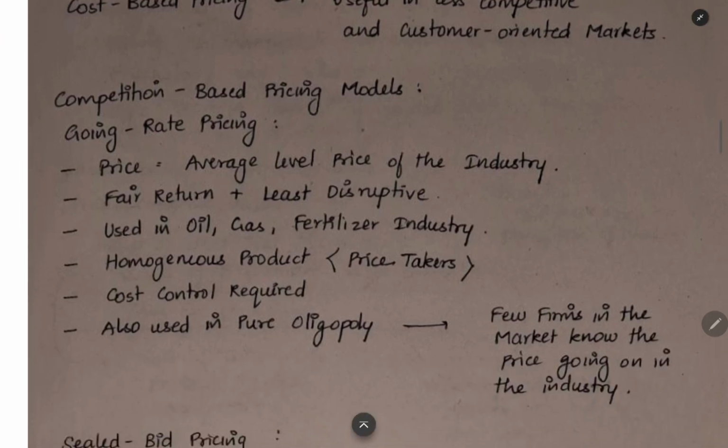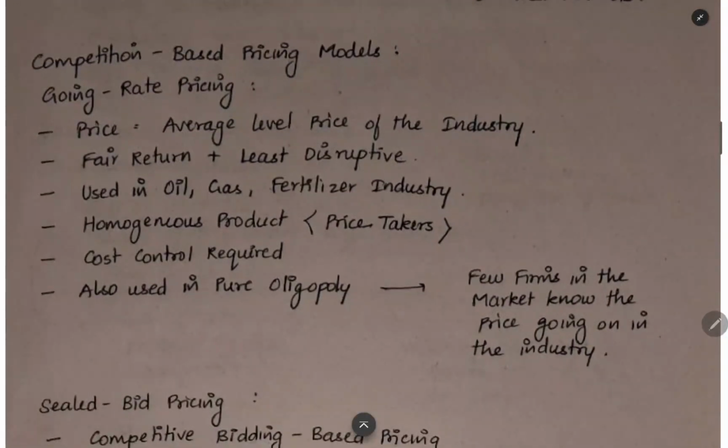The next type of model is competition-based pricing model. In this the first type is going rate pricing. You will keep the price at the average price level charged in the industry. It will give a fair return, and it will not disrupt the market. It will maintain the stability of the market. It is used in oil, gas, fertilizer industry and all. Going rate pricing is used.